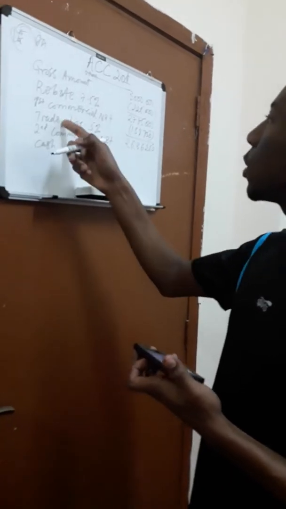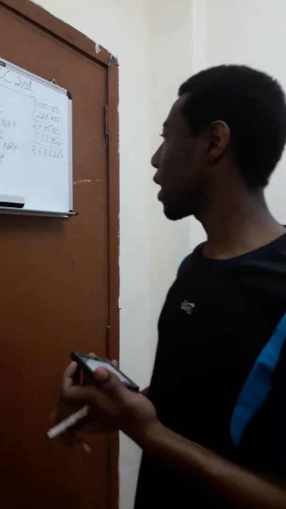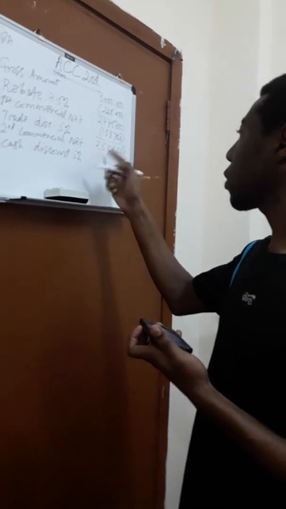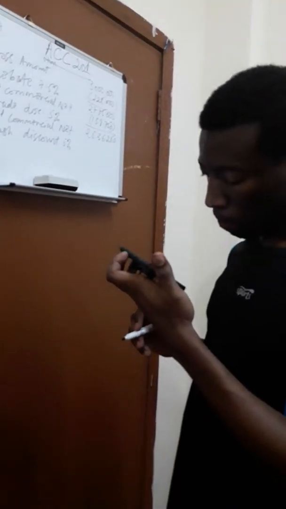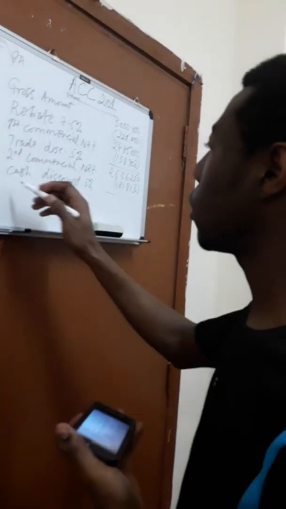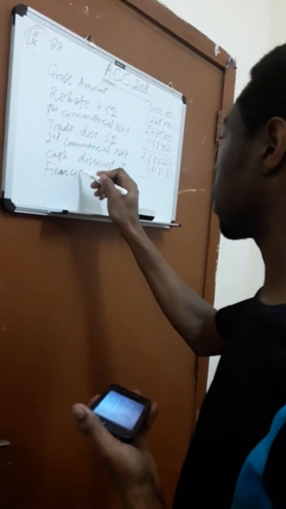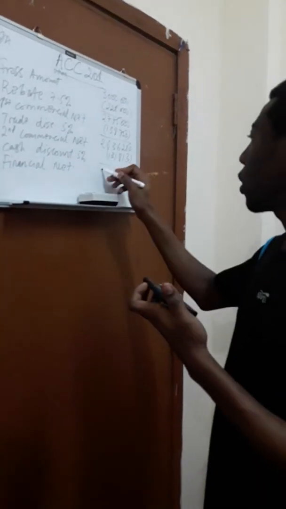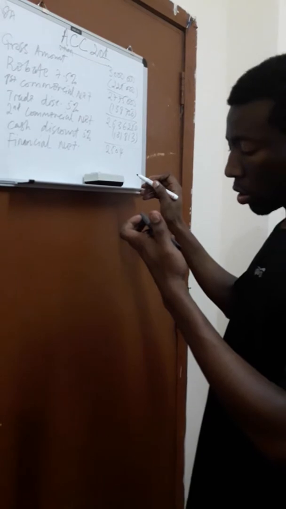Okay. Now we go to the next, which is called the cash discount. Remember what trade discount is? Trade discount is issued to a customer as a result of buying in bulk, in large quantity. That's why they give trade discount. And cash discount is given to a customer for making prompt payment. That is why we give cash discount. So if they give a cash discount here of 5%, we calculate 5% of the second commercial net. That's going to be 131,813. And we subtract again to get what we call the financial net. This financial net is going to be 2,504,437.